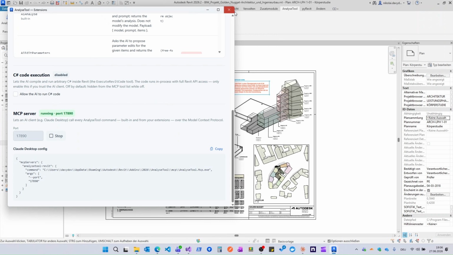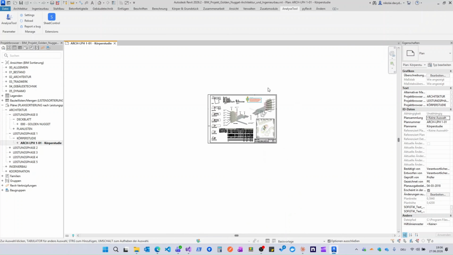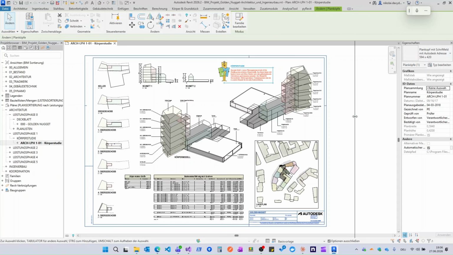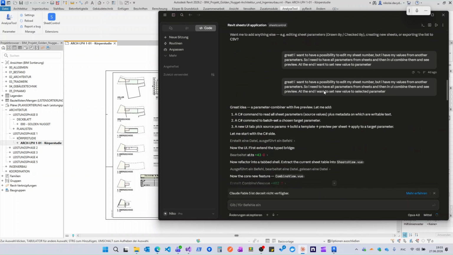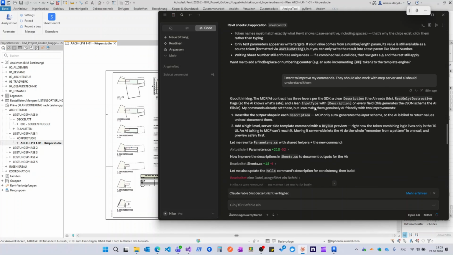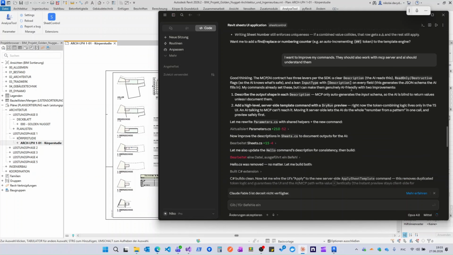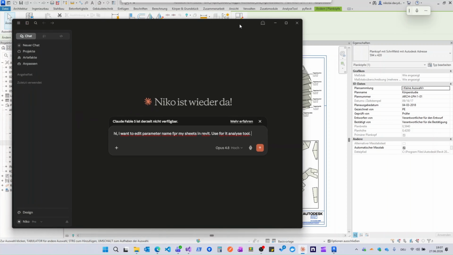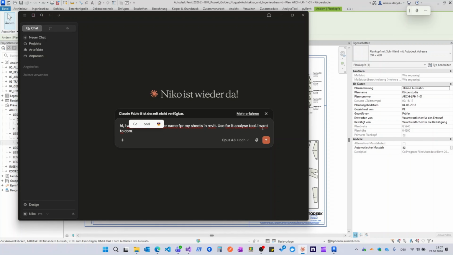One thing worth mentioning is that I didn't have to rewrite these commands for AI. The C# implementation is exactly the same. Before exposing them through MCP, I only needed a single AI prompt. That prompt generated descriptions for all my commands, explaining what each command does, what input it expects, what it returns, and whether it modifies the Revit model. These descriptions allow AI clients like Claude to understand how and when each command should be used. So I didn't create AI-specific commands. I simply taught the AI how to use the commands that already existed. And because these descriptions are generated automatically, preparing an existing extension for AI takes very little effort.